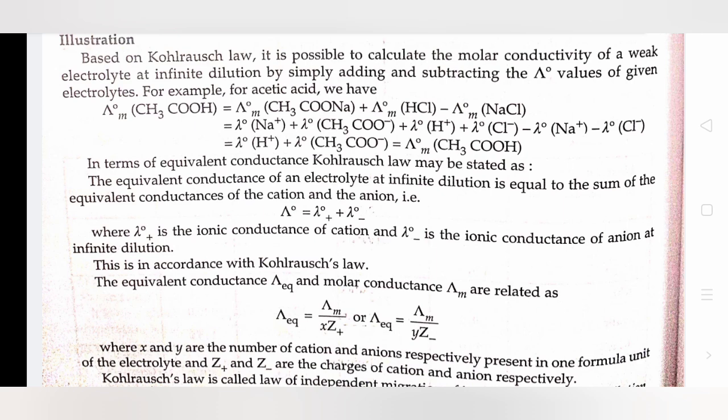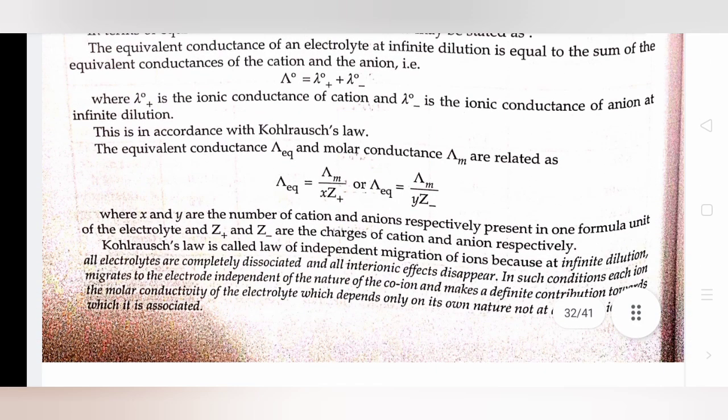The equivalent conductance (Λ_eq) and molar conductance (Λ_m) are related as shown, where x and y are the number of cations and anions respectively present in one formula unit of the electrolyte, and Z+ and Z- are the charges of the cation and anion respectively. Kohlrausch's law is called the law of independent migration of ions because at infinite dilution all electrolytes are completely dissociated and